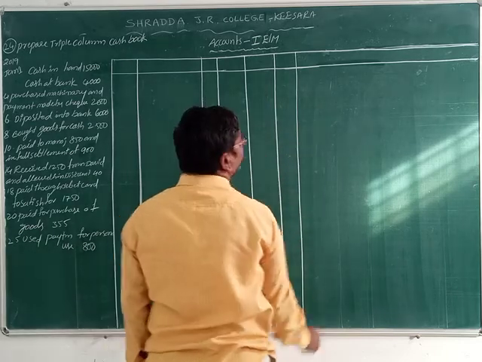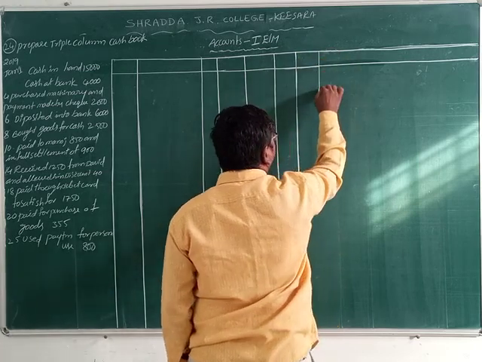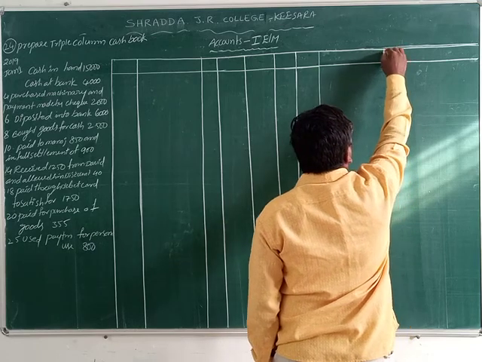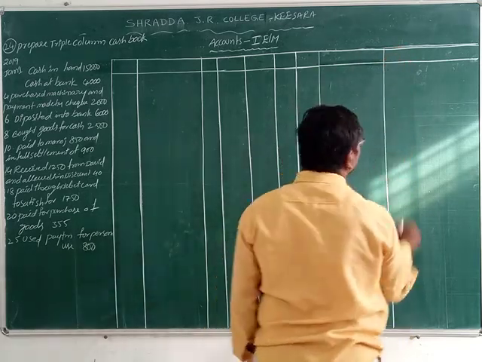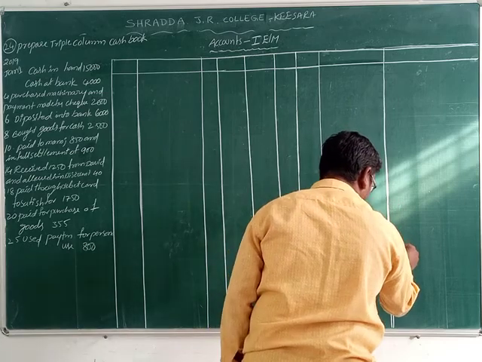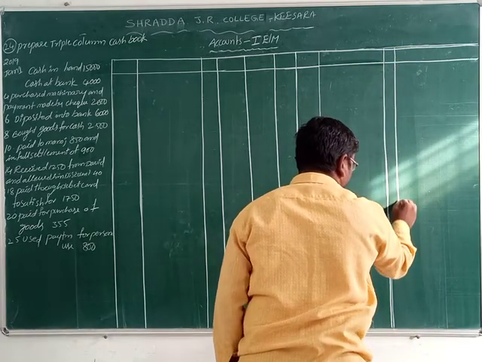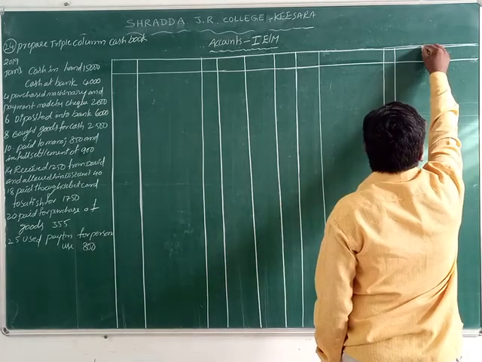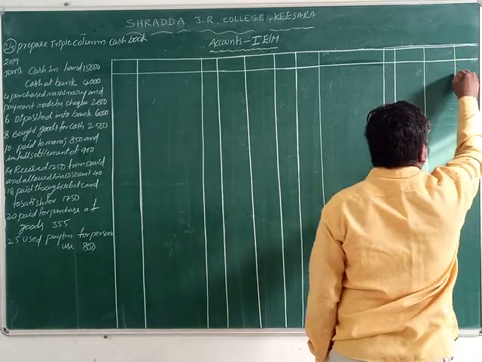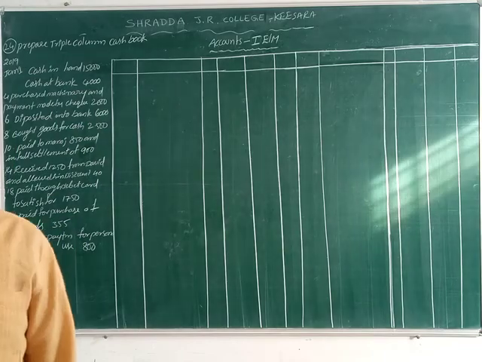At the same time, on the other side: date, particulars, LF, cash, bank and discount. This is a 3-column or triple column cash book format.